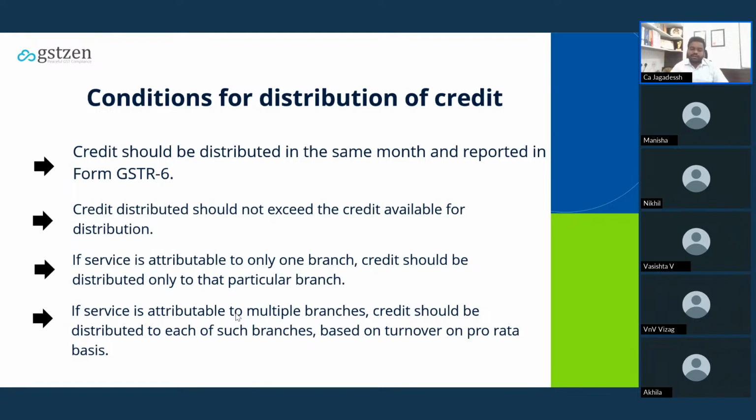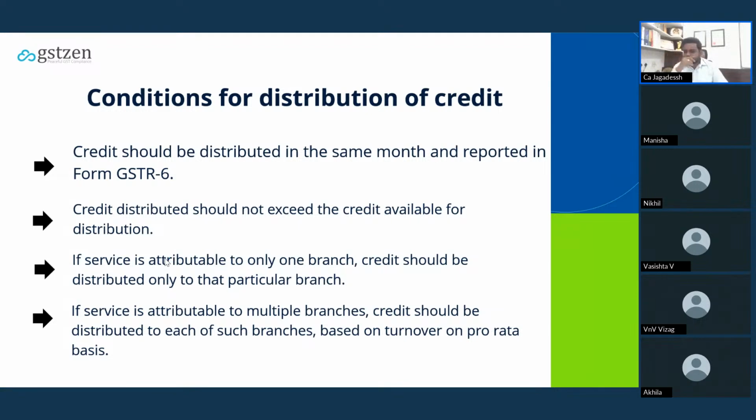The credit can be distributed only by way of filing Form GSTR 6, and credit distributed should not exceed the credit available for distribution. Let's say I'm having 100 rupees in my pocket, I can distribute within this 100, not exceeding it. Anyway, the portal will not allow you to distribute more than the credit available in the ISD. And if service is attributable to only one branch, credit should be distributed only to that particular branch.